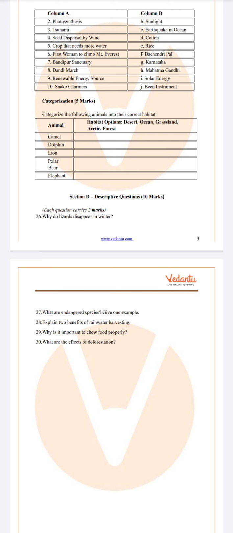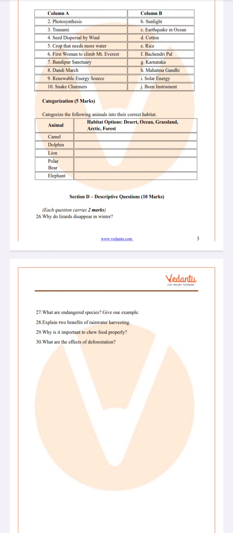Okay, my dear students, we have finished section D. Next, take section C, matching and categorization. So, the correct answers are: Jim Corbett National Park goes to Rajasthan because it is found in Rajasthan, and photosynthesis is sunlight. So, match the correct answers accordingly. Photosynthesis, the option is sunlight, and tsunami, the option is earthquake in ocean.